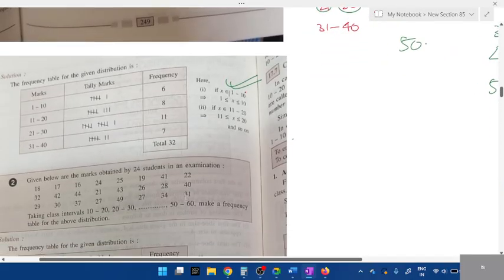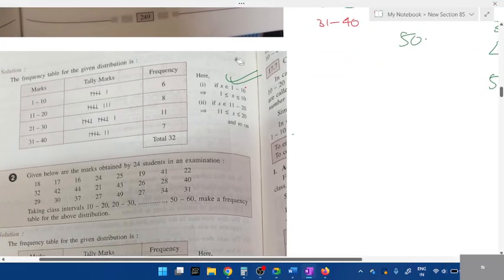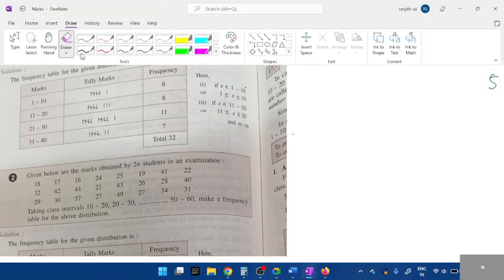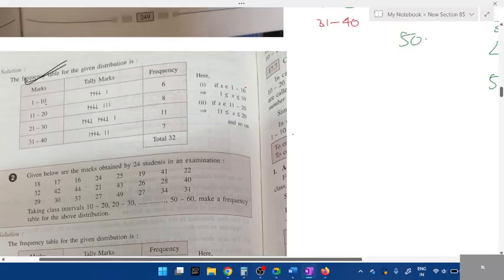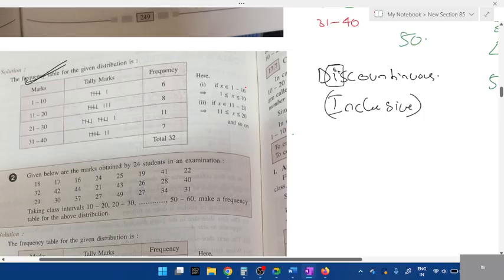Continuous or discontinuous? By looking at this, you have to identify. Is it continuous or discontinuous? Isn't it discontinuous? In discontinuous, can you see the word I? I, students. Then remember, it is inclusive.